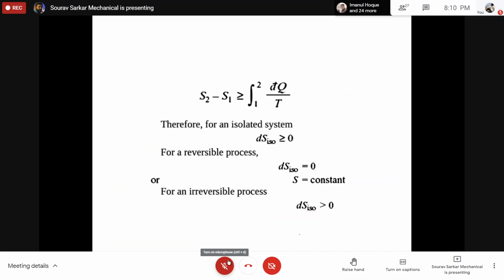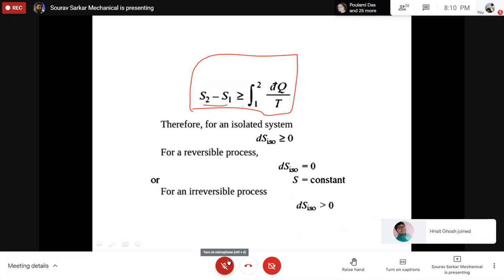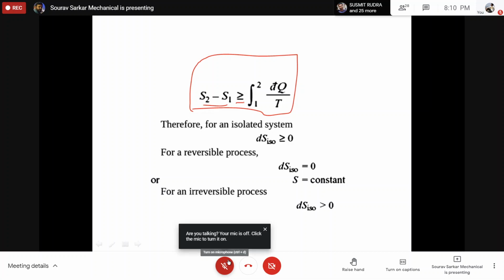So now I can write that for any process, the entropy change is greater than or equal to the integral from 1 to 2 of dq by T. If it is equal, what is the meaning of that? Reversible process. If it is greater than, it is an irreversible process. So for an irreversible process, the dq by T value is less.